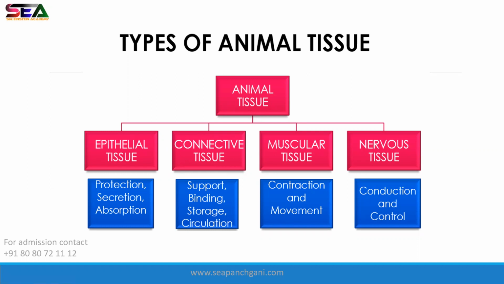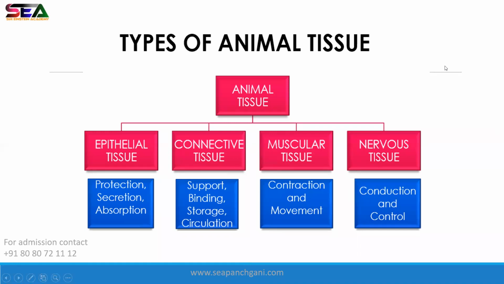Epithelial tissue. What is the function of epithelial tissue? Protection, secretion from the environment. Secretion of hormones, mucus, saliva, and absorption too. Absorption, in the sense that epithelial tissues are also present in the kidney. In the kidney tubules they absorb the minerals back. Today we are going to see two topics, epithelial and muscular. Muscular tissue consists of muscles, and it helps in contraction and movement.